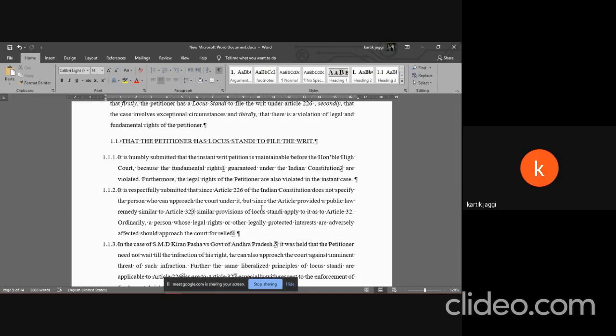And the best advice is just search, for example, if you want to make it Blue Book 19th edition, just Google Blue Book 19th edition. You'll find some colleges' documents that they hosted during their meet that will tell you how exactly the format is supposed to be on varying types of footnotes, like cases, books, newspaper reports, all. So yeah, that is something you have to do manually. I hope that answers your question. Next, any question?